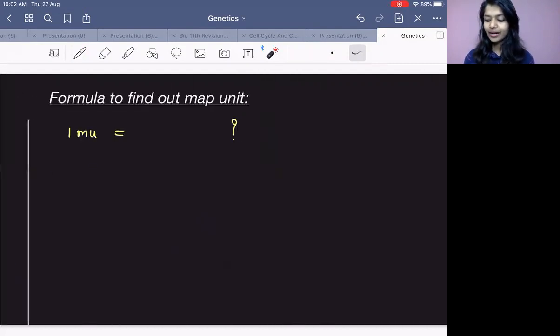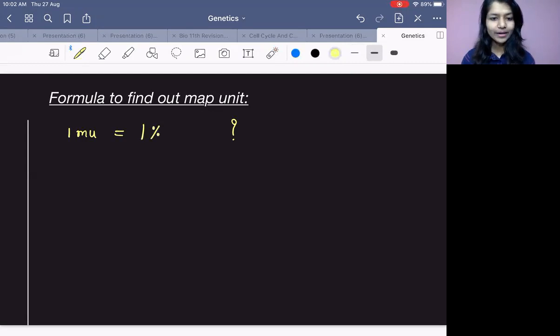Going forward, we are going to learn about map unit. I hope you know about map unit. I have taught you right before. So map unit tells you what? One map unit is equal to how much percentage of crossing over or how much percentage of recombination? Remember? 1% of recombination or crossing over. Is that right? It shows you how much percentage of crossing over? 1% of crossing over. Right?